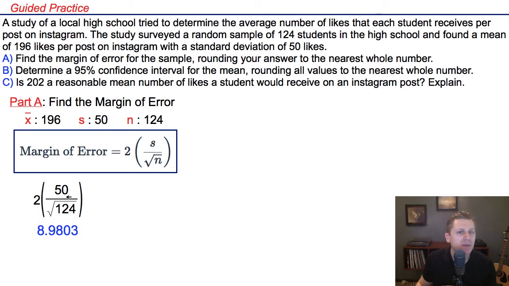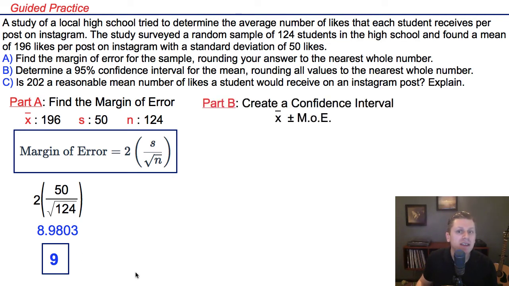We're not looking for a percent here like in the last video. Remember that this is the margin of error for the number of likes, and rounding this to the nearest whole number, we can say that we're off by about 9 likes in each direction, meaning that if we did this again, we probably wouldn't get 196 as the average number of likes. That number might be too small by 9 likes or too large by 9 likes. That's exactly what we're going to do in part B, is we're going to find that interval that we're 95% confident that the mean falls within.